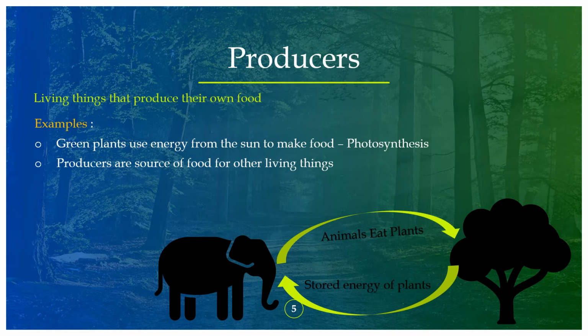In the picture, you can see that an elephant eats the plants, where the plants produce their own food and store the energy in them. And this stored energy from the plant is transferred to the elephant. So here the producer is the plant or the tree.